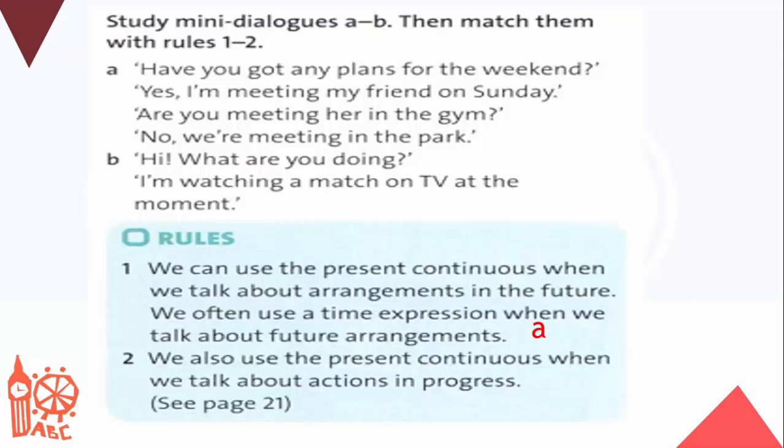Number 2, we also use the present continuous when we are talking about an action in progress, something that is happening now. This is dialogue B. I'm watching a match on TV at the moment. At the moment is one of the key time expressions to let you know that this is happening right now. And that is another reason why we use the present continuous.